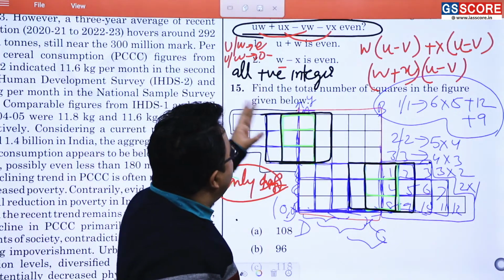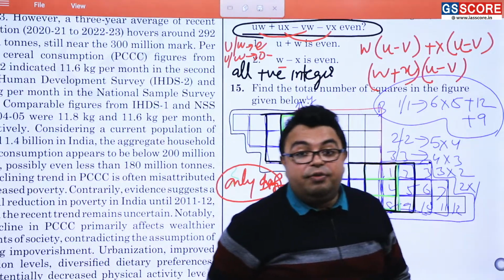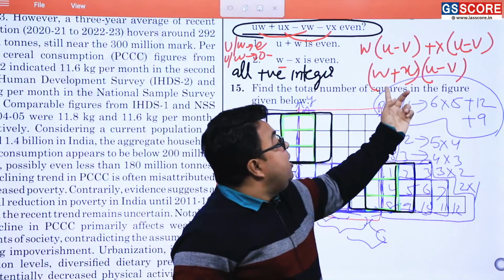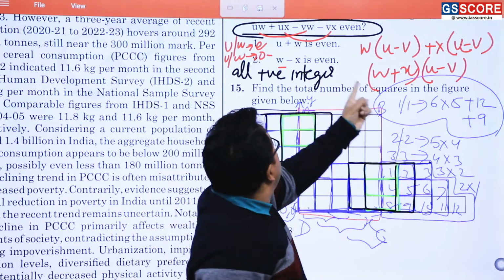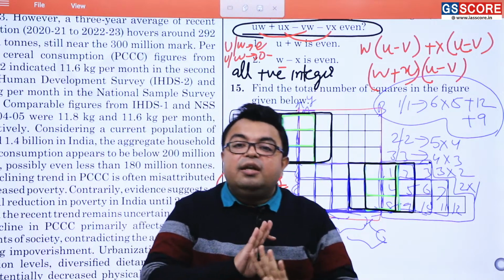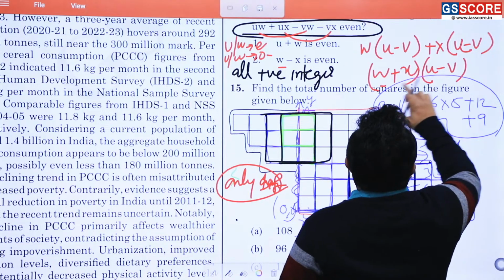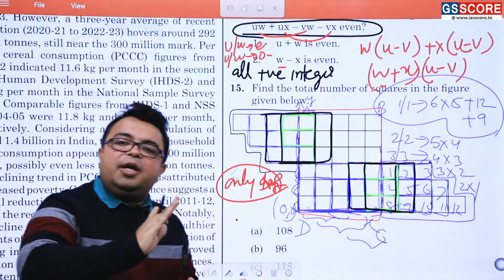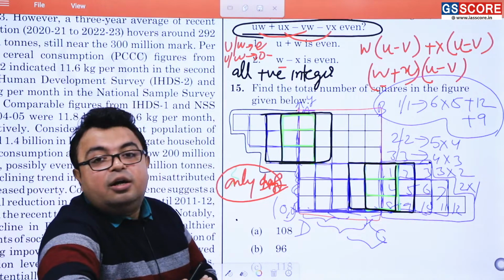If u and w are correlated, this is u, this is w, there is no relation between x and v over here. Now the product form is given. If this has to be even, then at least one of them has to be even. If u and w are related over here, we can say nothing. Both can be even, or take one as odd and another as even, or both as odd, and you will get different answers. So using one statement only, you cannot do anything.